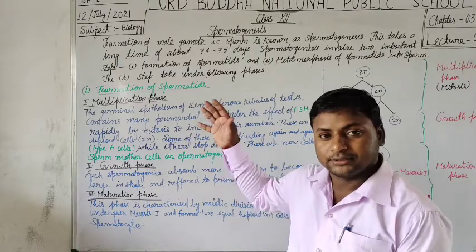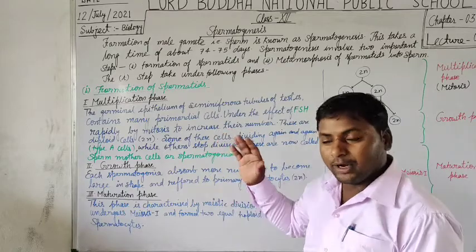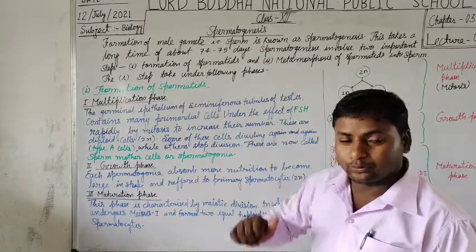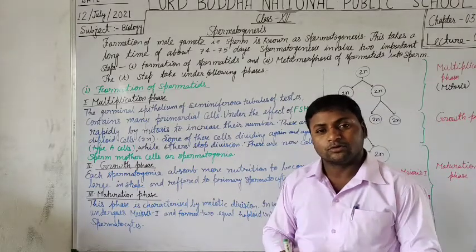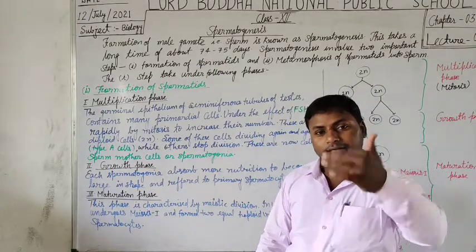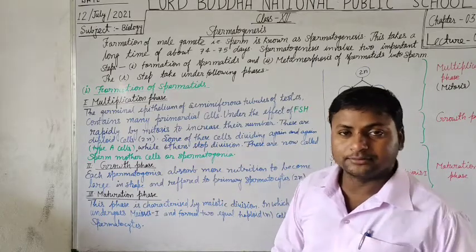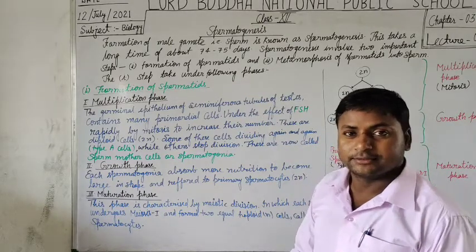Now students, in this video lecture we are going to discuss the process of spermatogenesis. Yes students, this process mainly takes place only in the human male. So, what is spermatogenesis?